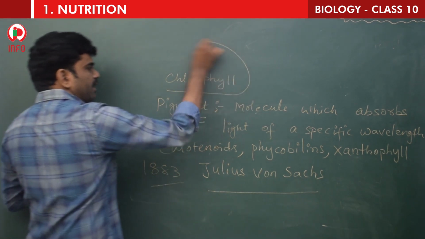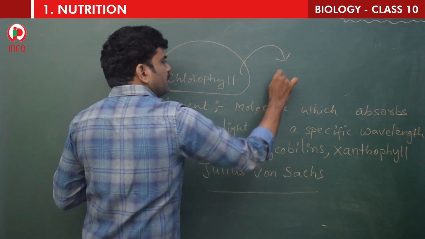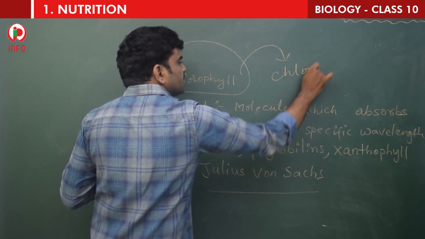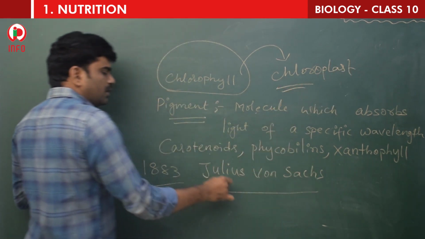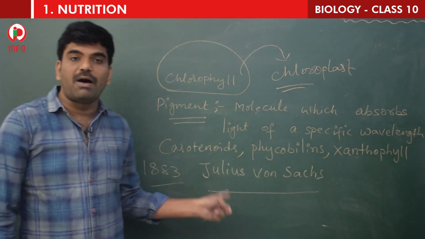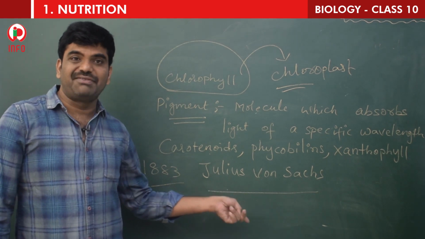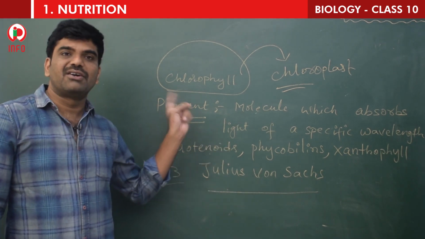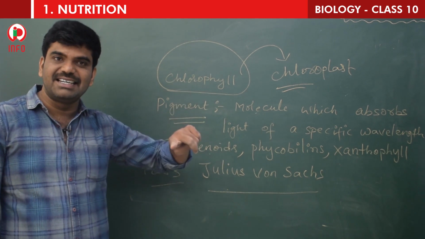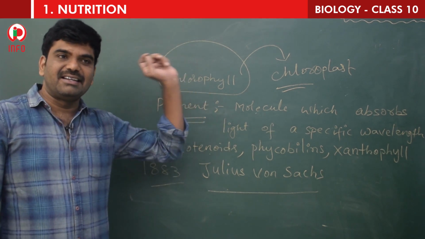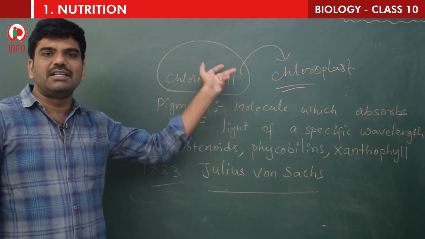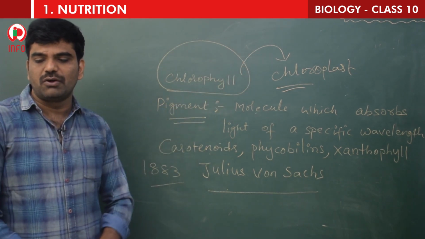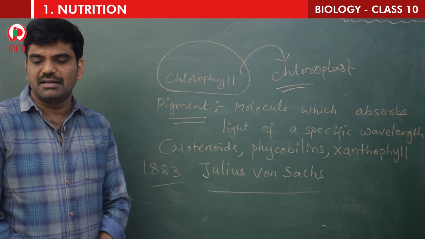So this chlorophyll is present in an organelle which is called chloroplast. And we know this, but who told this? Julius von Sachs. After the discovery of chlorophyll, after 60 years, he exactly found the location of the chlorophyll. Who told this? Julius von Sachs.